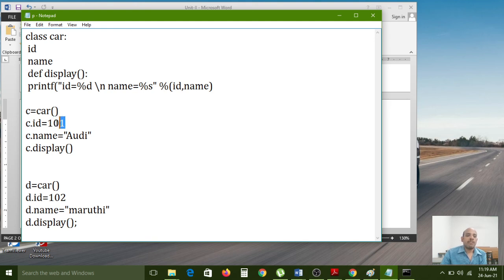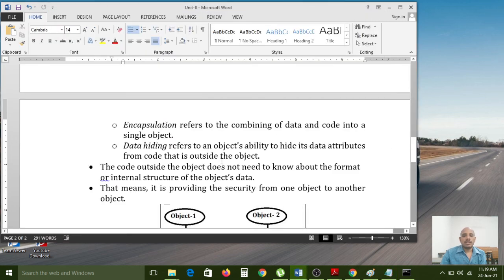What is the data we have passed? 101 is the data, RD is the data we are passing. So these two values are combined with those class level variables, ID and name. That is called encapsulation. Encapsulation is nothing but combining the data and also the code into a single object.